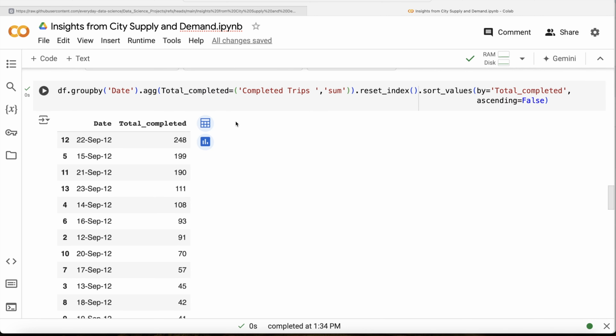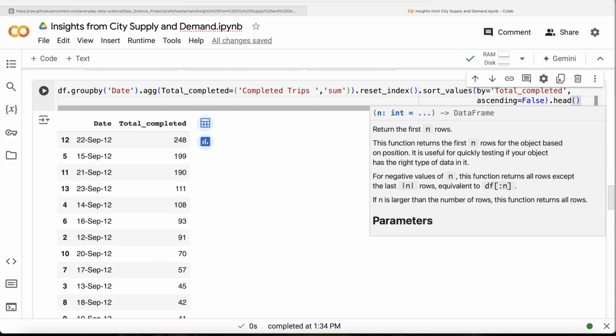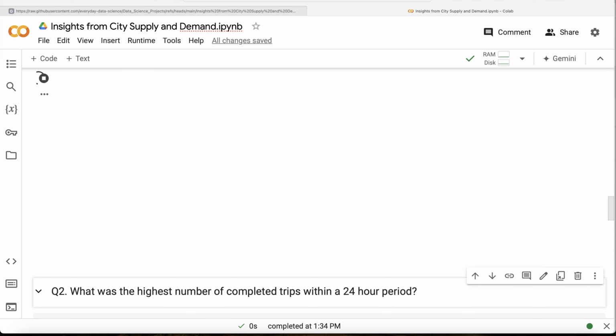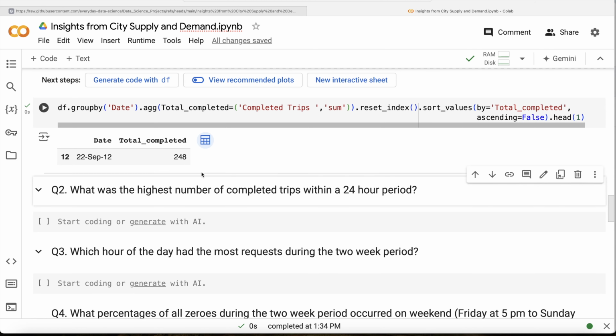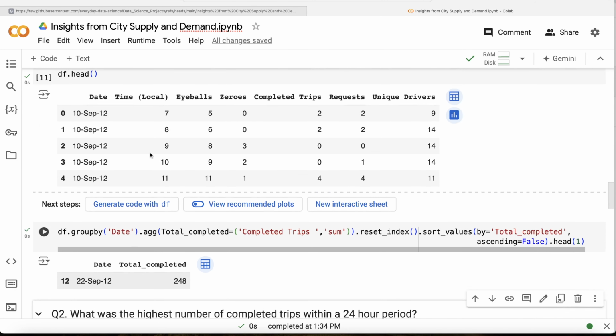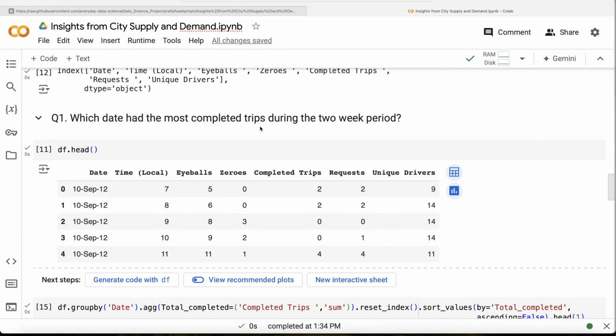So now if you look at it, on 22nd of September 2012, there are 248 trips that have been completed. So since we need only the first one, we can simply write dot head, return only one row, and run this. So 22nd September 2012 is the date where we had the maximum completed trips during the 2 week period.